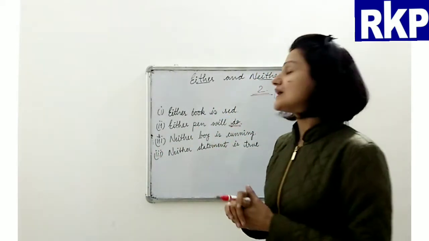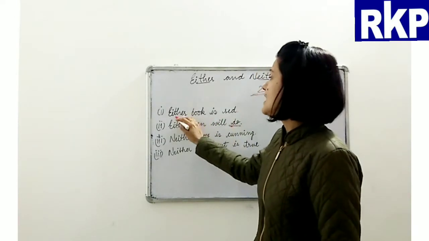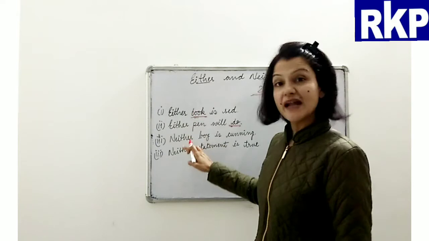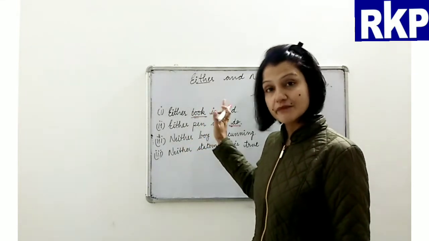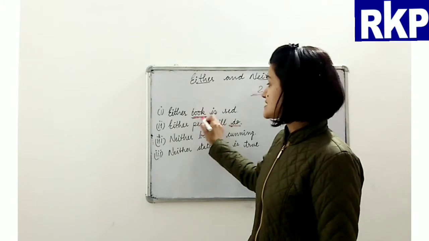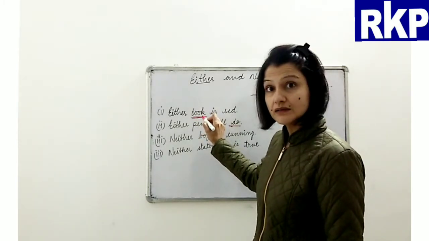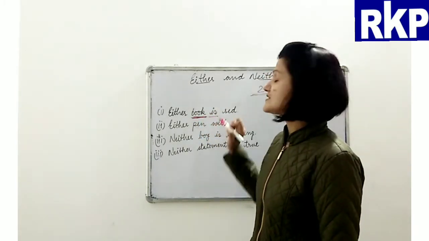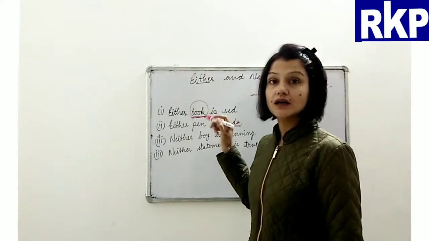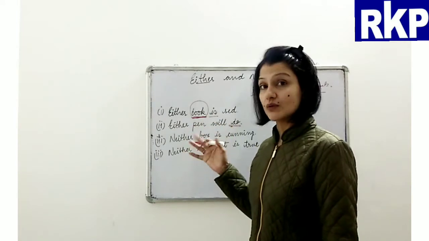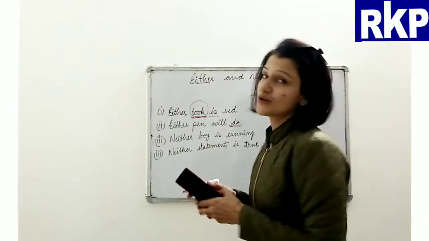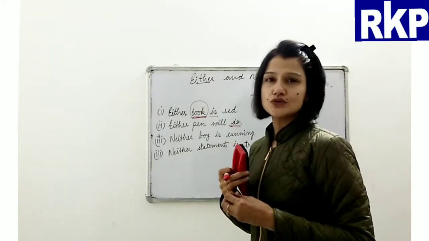Now we have one more thing here. You see here, either book. Whenever we use either and neither as a distributive determiner, we use a singular countable noun here, and of course a singular verb. So you have to focus on the singular countable noun. And these distributives can be pronouns also.